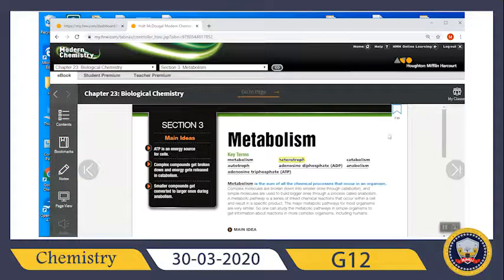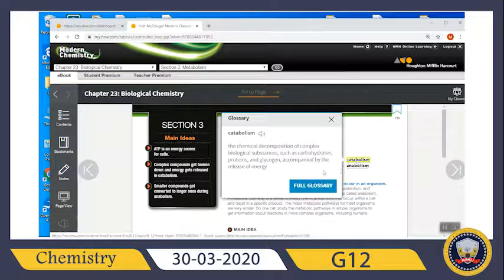The third expression is catabolism. Catabolism means breakdown, the chemical decomposition of complex biological substances such as carbohydrates, proteins, and glycogen, accompanied by the release of energy in the form of NADH or ATP.